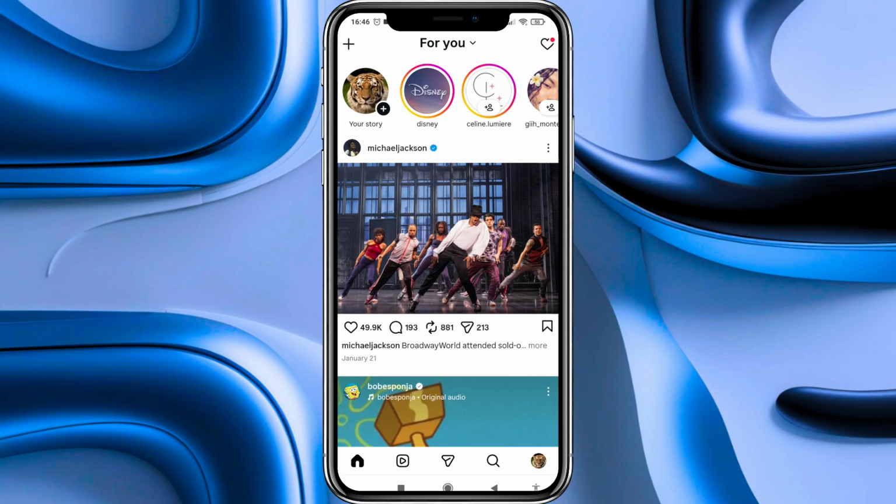We start on our Instagram main homepage, and to disconnect WhatsApp from Instagram, the first step is to go to the bottom of this homepage. And now, among all these icons that appear here, we have to go to the right where this profile image icon is located, and we tap on it.